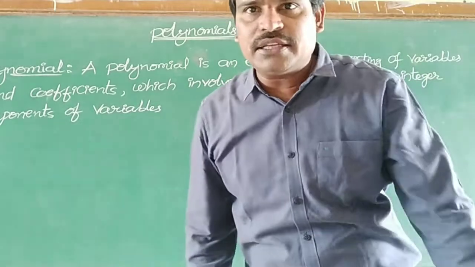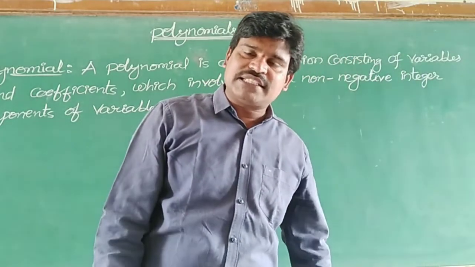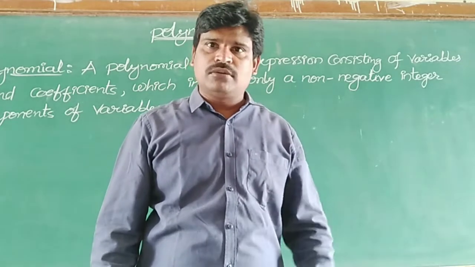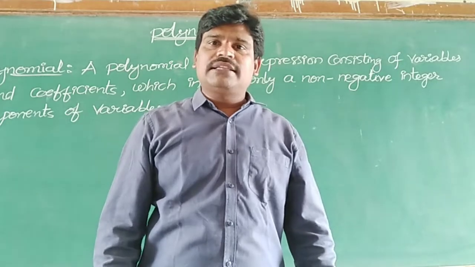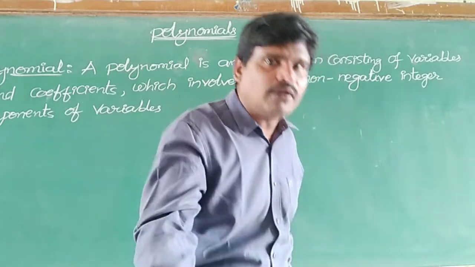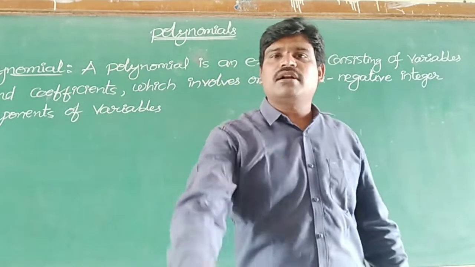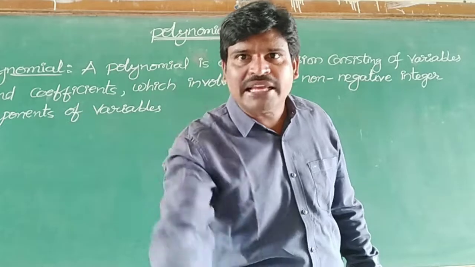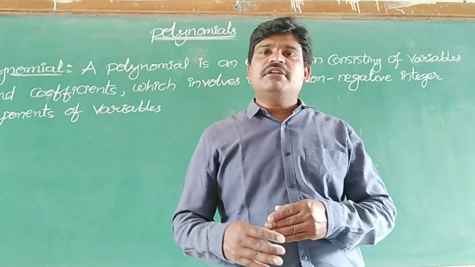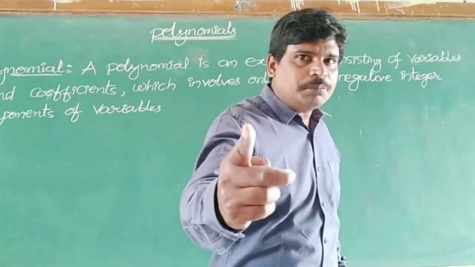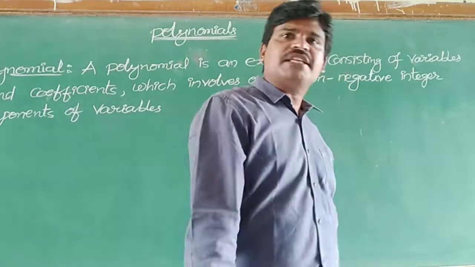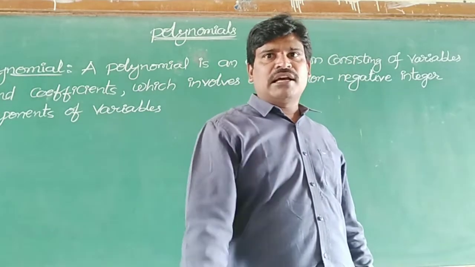You know the meaning of integer first of all, the set of numbers: plus 1, minus 1, plus 2, minus 2, plus 3, minus 3. Like that, we have positive numbers and negative numbers including 0. That is called the set of integers, which is denoted by Z. Is it clear? So here, the power of the variables in the given expression should be a non-negative integer. That is the condition for the expression. Then such an expression becomes a polynomial.